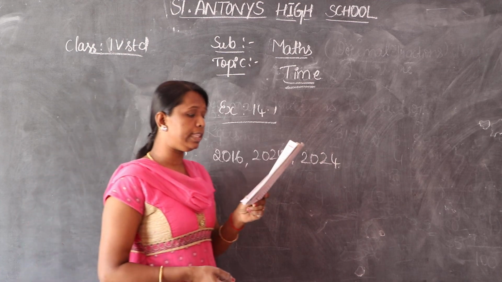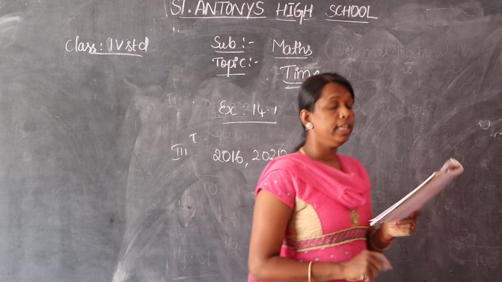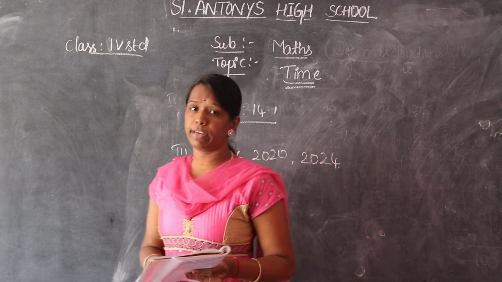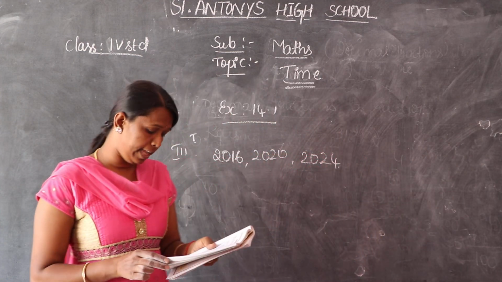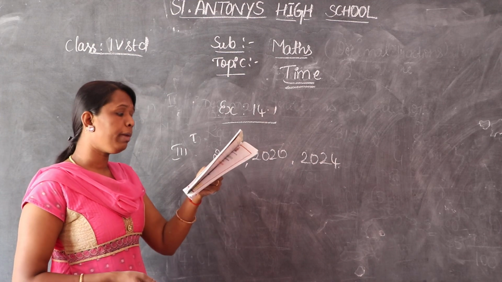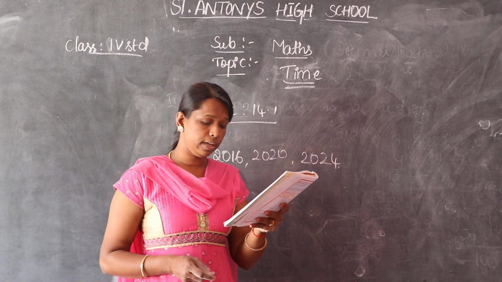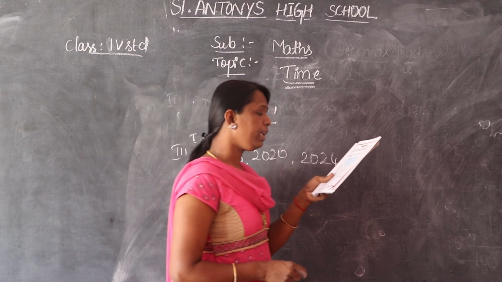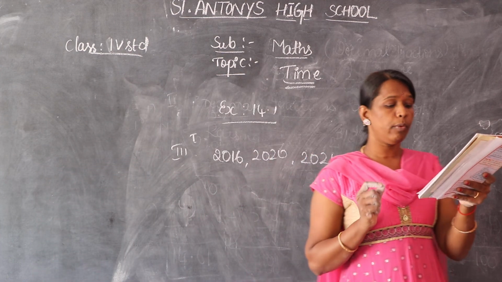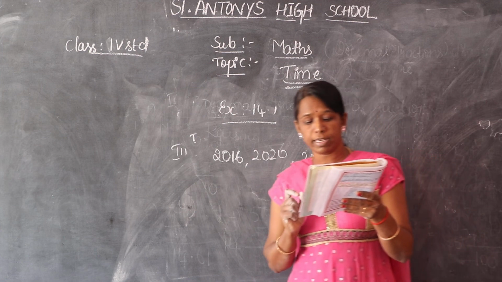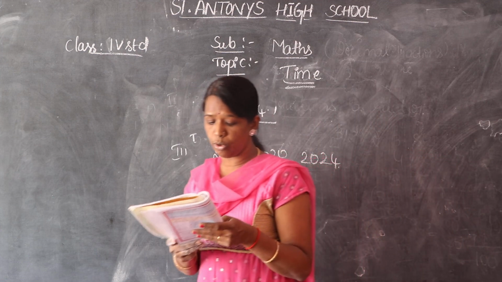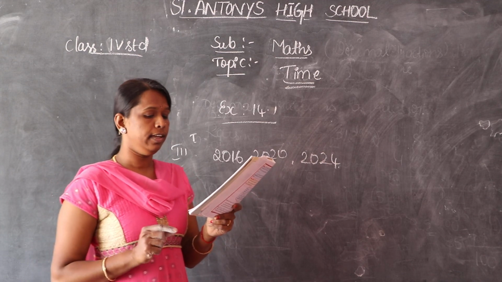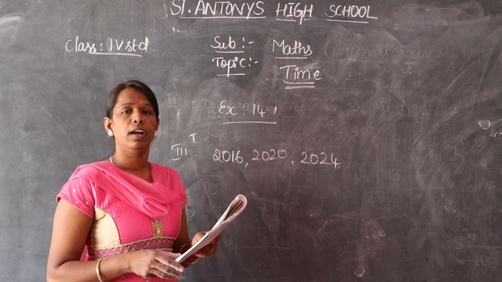Like that you have to calculate. How many days are there in 2014? Here 2014 is not a leap year. That's why the number of days is 365. Read the fifth question from page number 77. Once in how many years will the birthday be celebrated for those who are born on the 29th of February in a leap year?